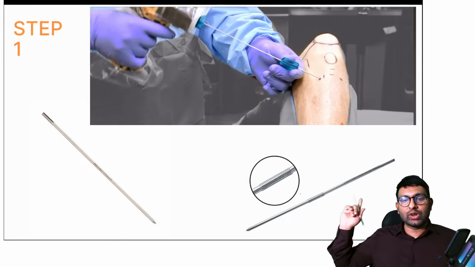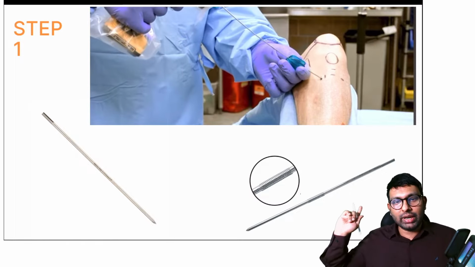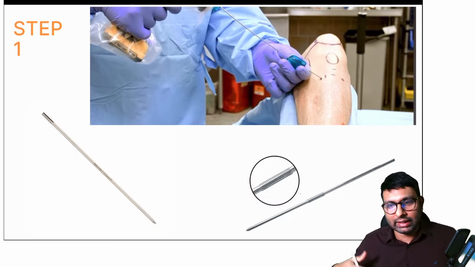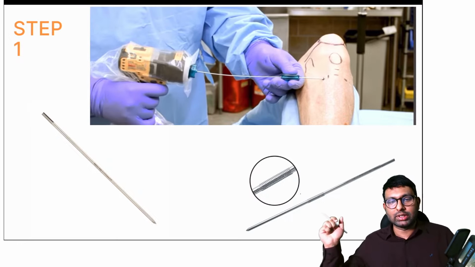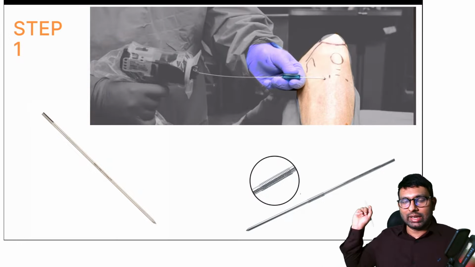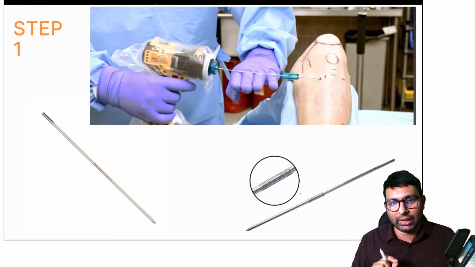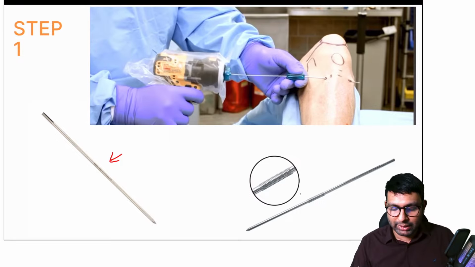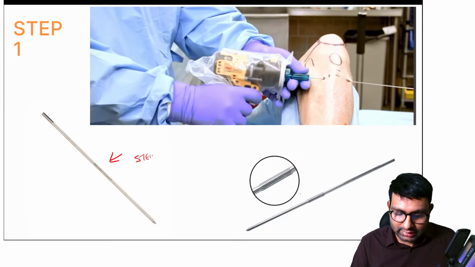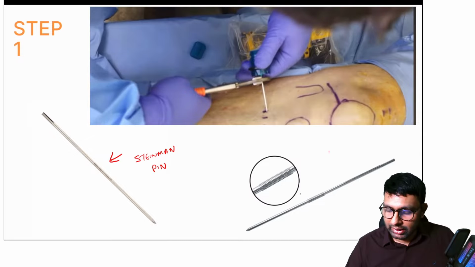So you can see here how first we are applying a pin into the proximal tibia. We're drilling a pin into the proximal tibia. We do all the marking. We see to it that the neurovascular area is kept away, and then we put this pin. So please look at the pin here. What pin do we use in cases of external fixator application? So normally this is the pin that we use. So let me tell you both these pins. So this pin here is the Steinman pin, and this pin here is the Denham pin.